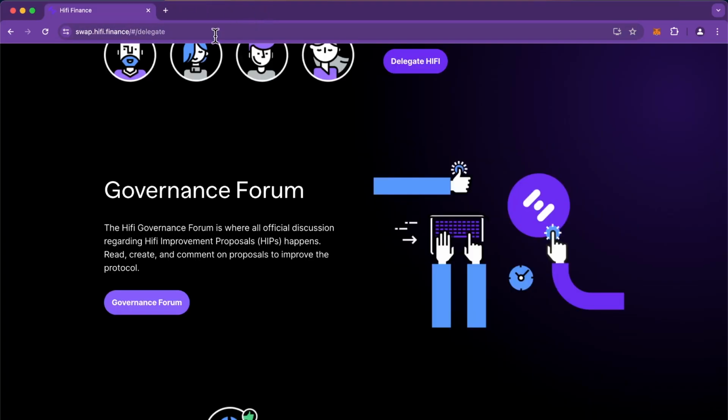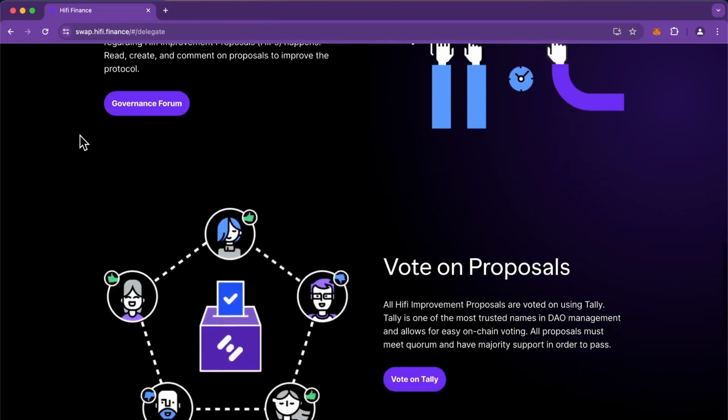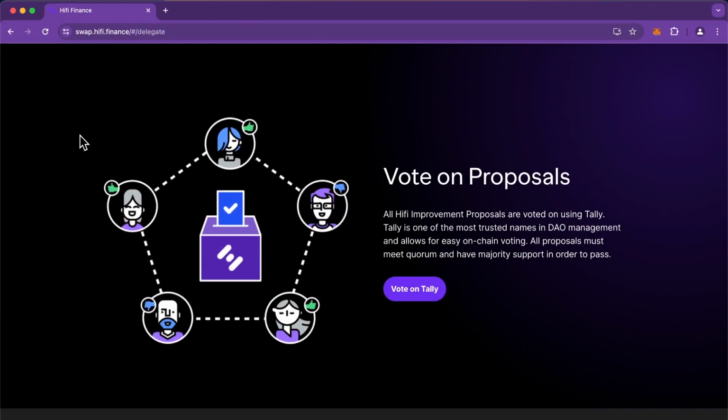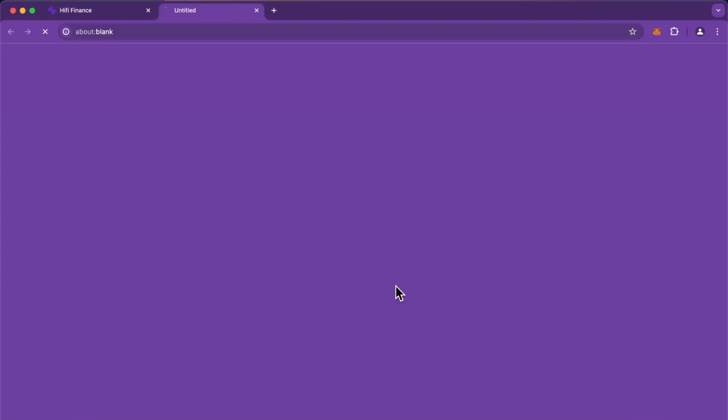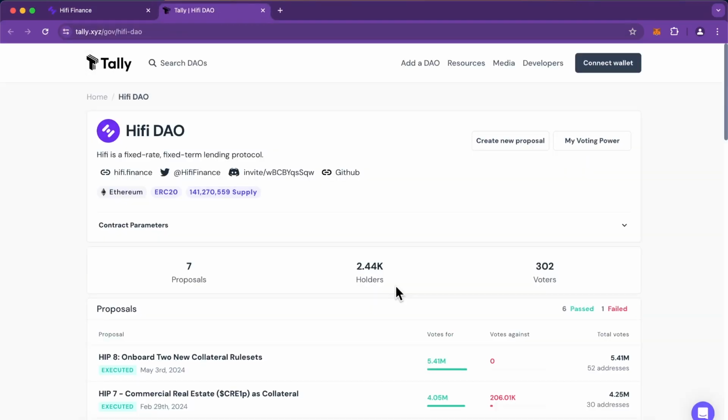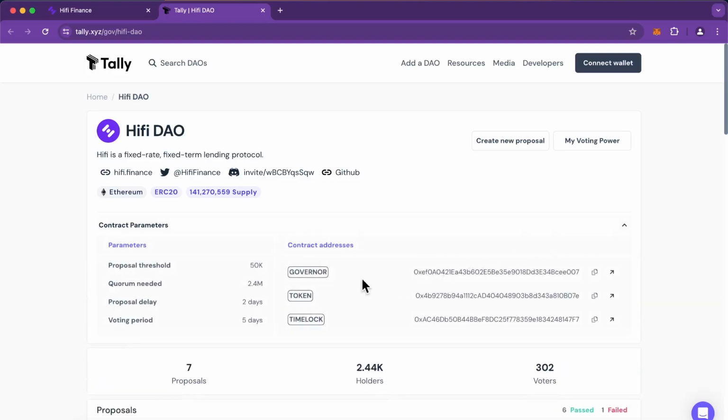Lastly, we have the voting section. Once a proposal goes live, on-chain voting will be done on Tally, one of the most trusted leaders in DAO management. Here you can vote for or against existing proposals. Remember, in order for a proposal to pass, it must have majority support while meeting quorum, which is the minimum number of votes required to execute.